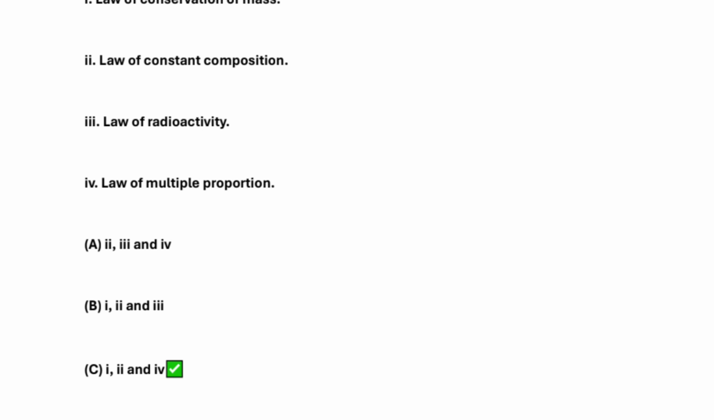First is law of conservation of mass. Second is law of constant composition. Third is law of radioactivity. And fourth is what? Law of multiple proportion. So the answer is what? 1, 2 and 4. Law of conservation of mass, law of constant composition, and law of multiple proportion, right?